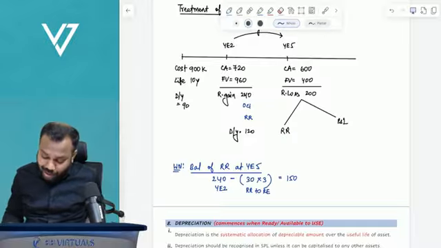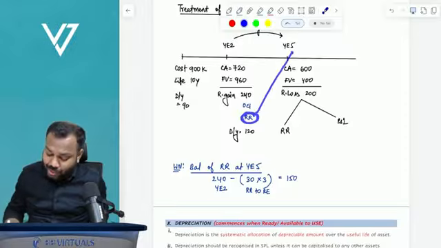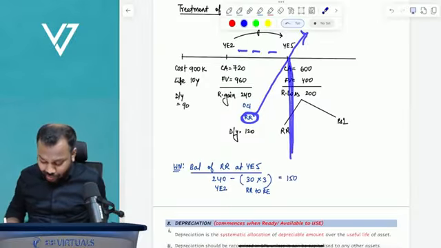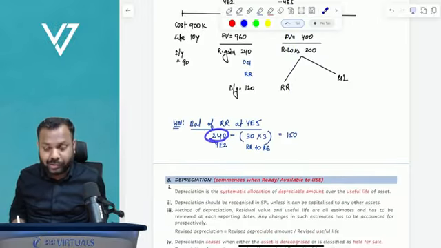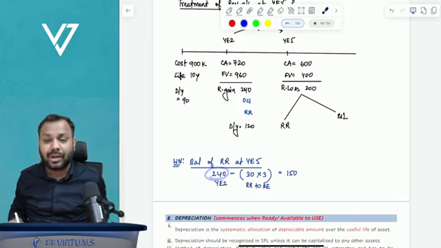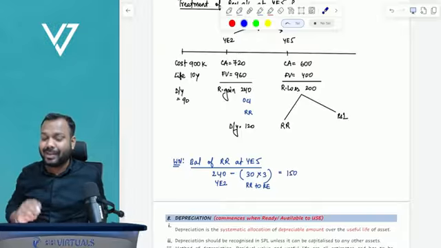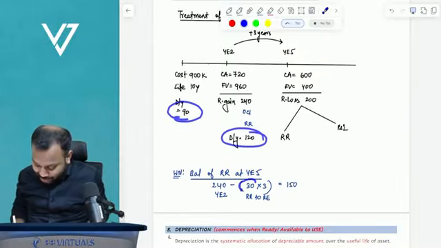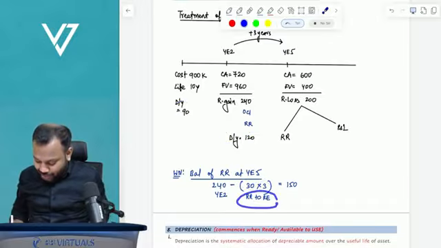Because you would have transferred a portion of revaluation reserve to retained earnings over the 3 years. So the balance of revaluation reserve here will not be 240. It will be something less. What? 240 was the balance originally. Every year we will transfer from revaluation reserve to retained earnings the amount of excess depreciation. What is the excess depreciation? 120 minus 90. How much? 30. So 30 into 3 is how much we transferred from revaluation reserve to retained earnings. So 240 minus 90 is 150.